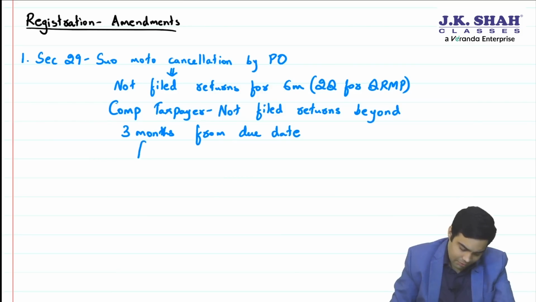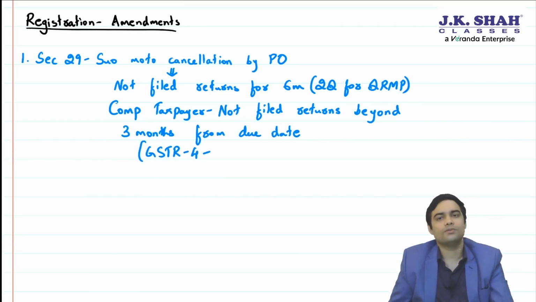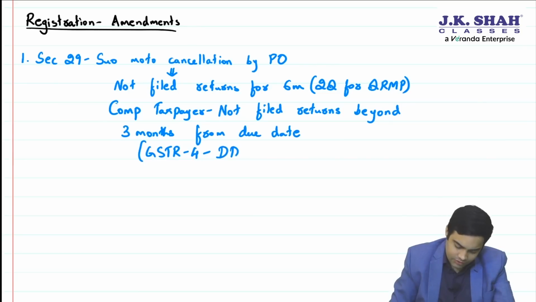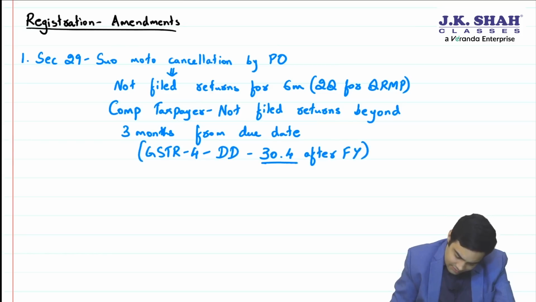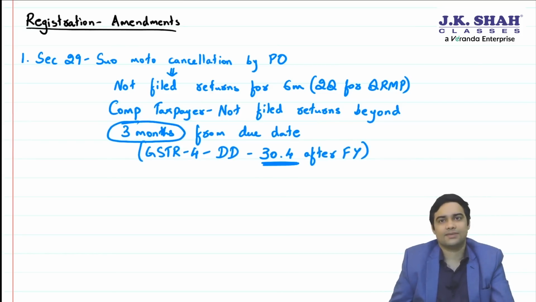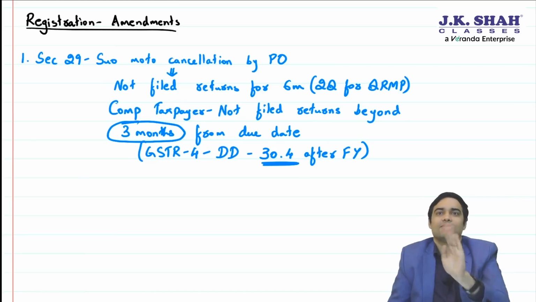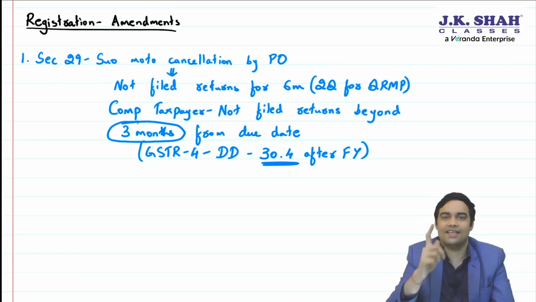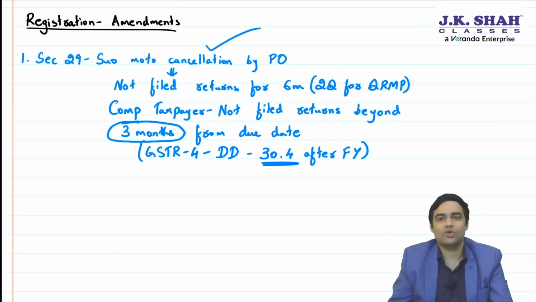Now, let me tell you what a composition taxpayer files: GSTR-4. Due date for GSTR-4 is 30th April after the financial year. Now, after 30th April, if he has not filed for 3 months, then the officer can suo motu cancel the registration. Understood?